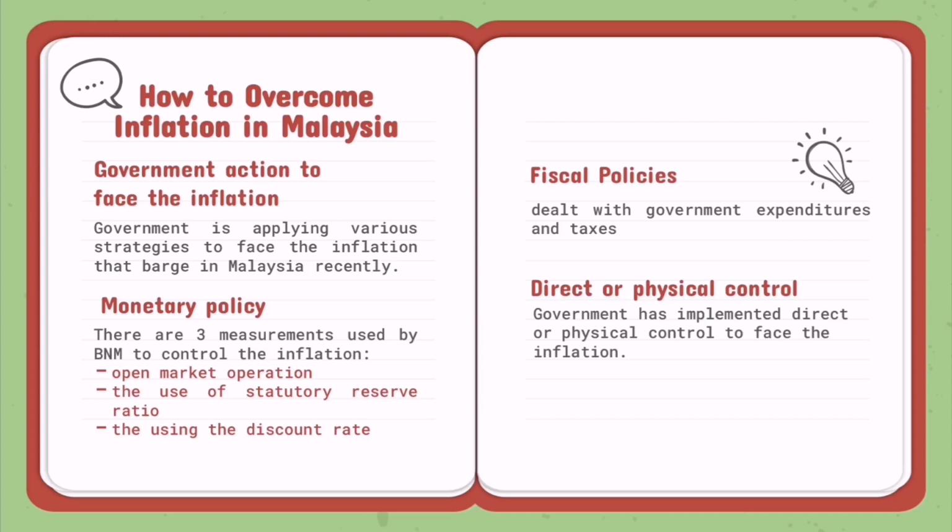Or physical control. The government has implemented direct or physical control to face the inflation. The first physical control used is an anti-hoarding campaign. KPDN HEP has sent out their officers to take action against those retailers and traders hoarding the goods of inflation. Those who are hiding goods will be compounded and the goods will be seized.